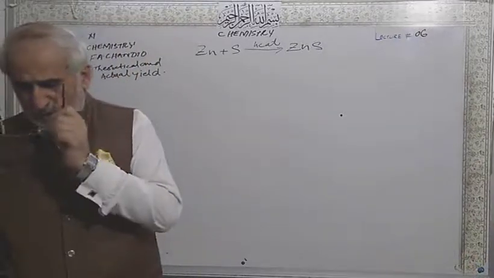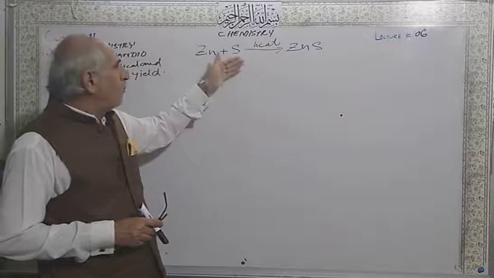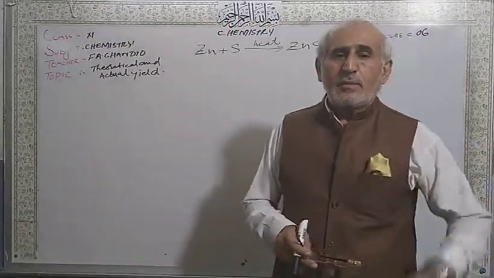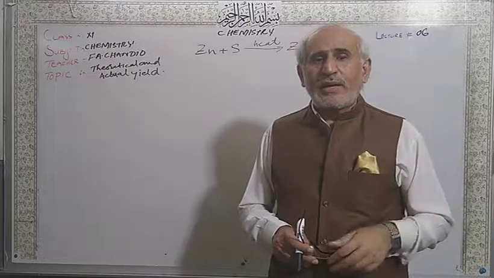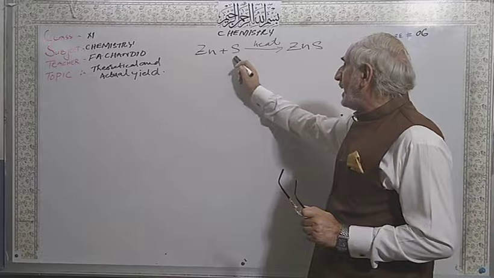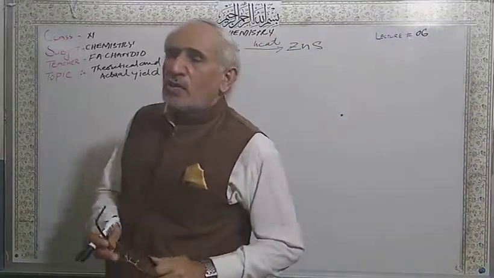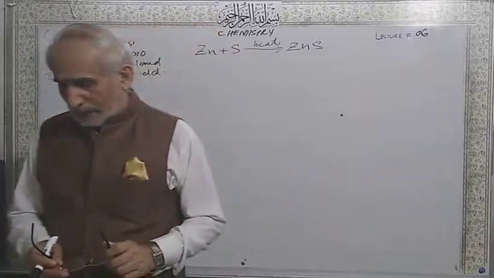Number 1. During the chemical reaction in the laboratory, maybe a side reaction is taking place. While performing the experiment, another chemical reaction may be taking place, so the amount of the yield is affected. This is number one.